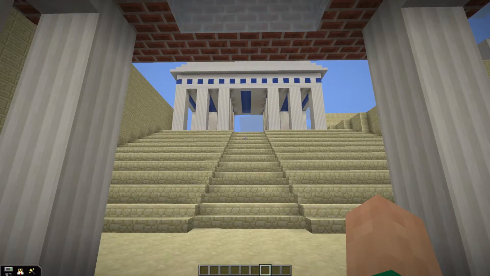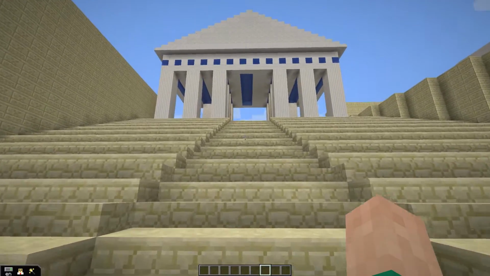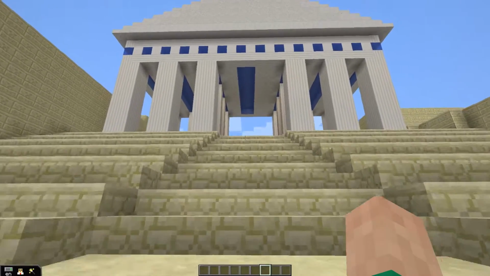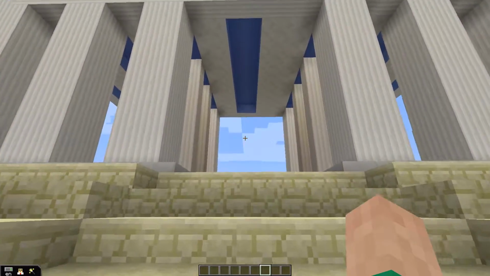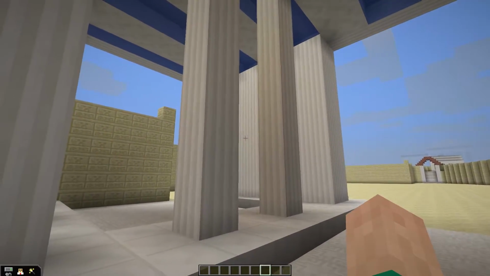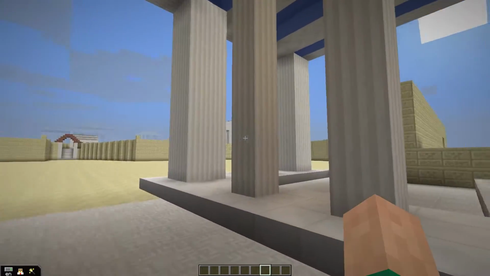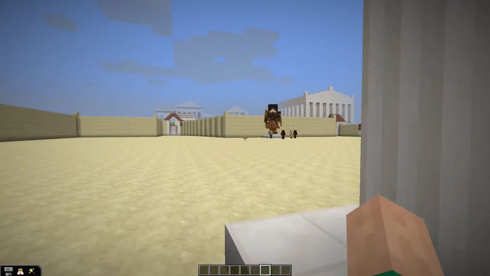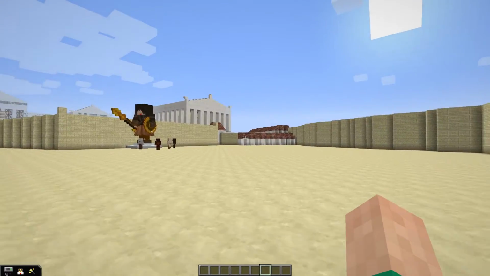So this is our project. This is the Acropolis in Greece that houses the Temple of Athena, the Parthenon. And right now we're walking up into the Propylaea, which is essentially the entrance to the entire Acropolis. So you can see it follows the Greek architecture with all of the marble and the pillars.